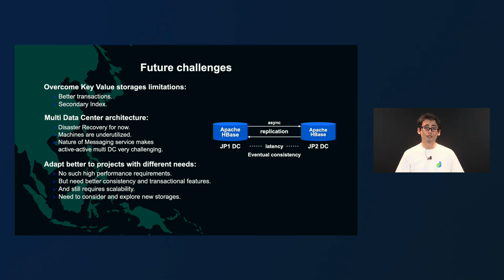Also, the current messaging application business logic assumes that data is most of the time consistent everywhere and every time. And well, HBase can replicate data over different data centers, but it's done asynchronously, which suffers from eventual consistency. We also cannot forget about the existing latency between data centers, because they are placed in different geographical places, and there is a physical latency between them that cannot be avoided. So that is going to make things even more difficult.